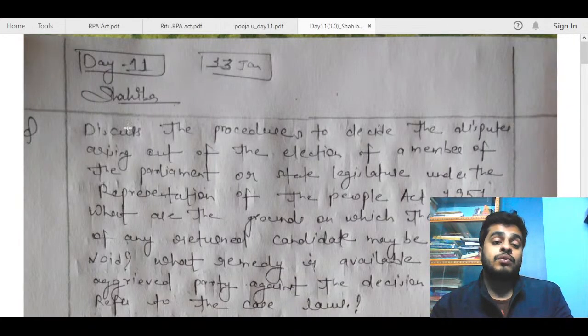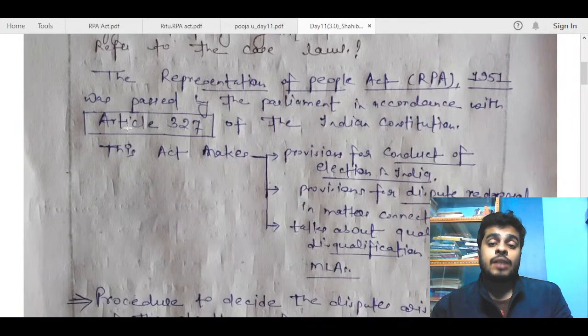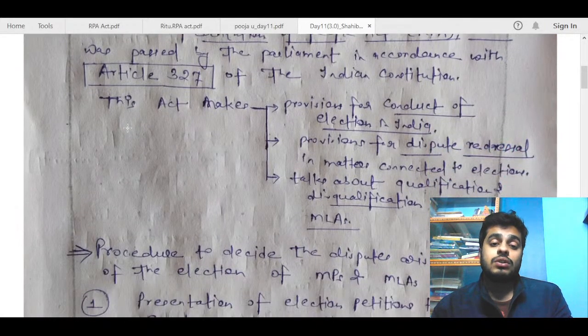Next, let us move to Sahiba's copy. The RPA Act 1951 was passed by the Parliament in accordance with Article 3. Okay, so this is good. This Act makes provision for... I was talking about this, that many of you have just in bullet points talked about the details of the RPA Act. That is not required. You can just talk about the conduct of election. Just use commas and finish it under one line.